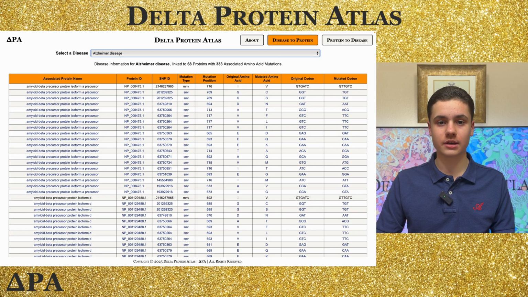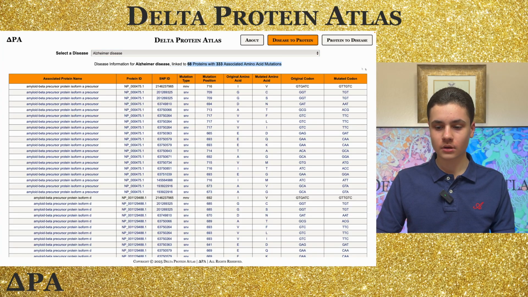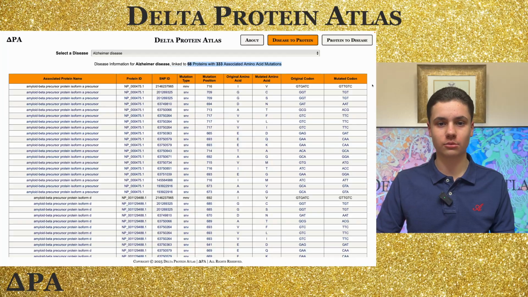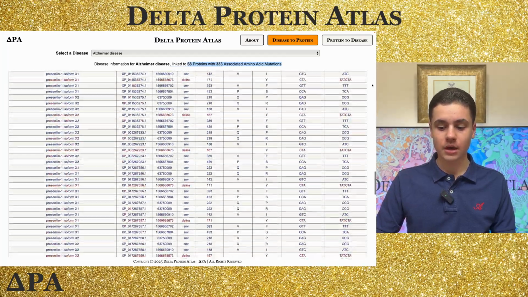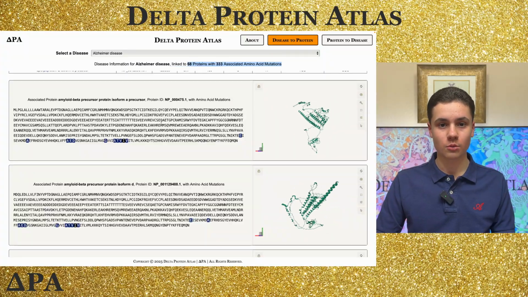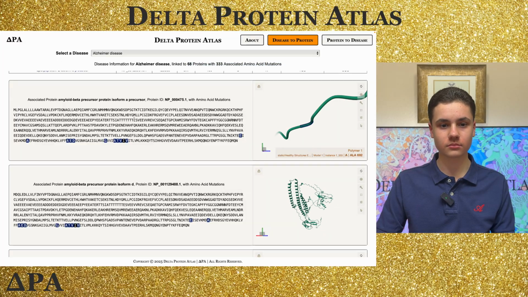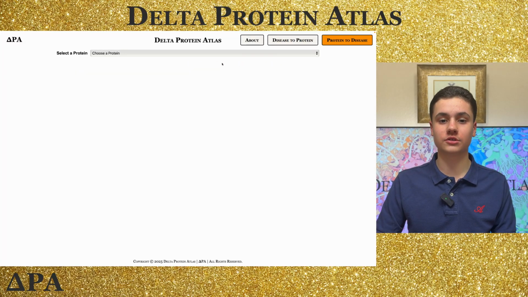Alzheimer's disease, which is the seventh largest cause of death in the world, is associated with 68 proteins and 333 amino acid mutations. And all of these mutations are cataloged in a table with their detailed information. Inside of the first associated protein sequence, we can see that it has 11 mutations, with each related to a distinct location in the protein structure. Each of the 38,000 proteins is also documented with their associated diseases and mutations.